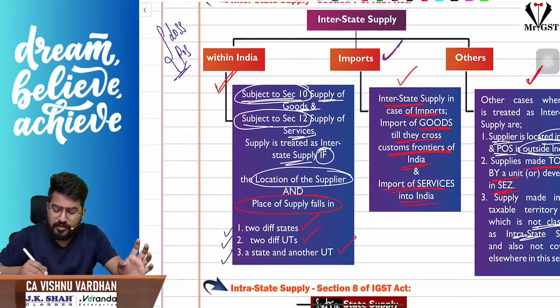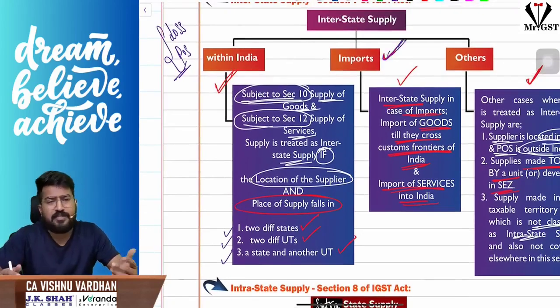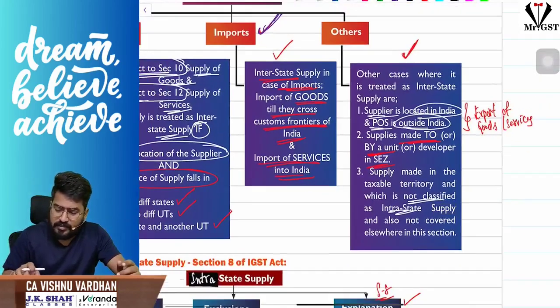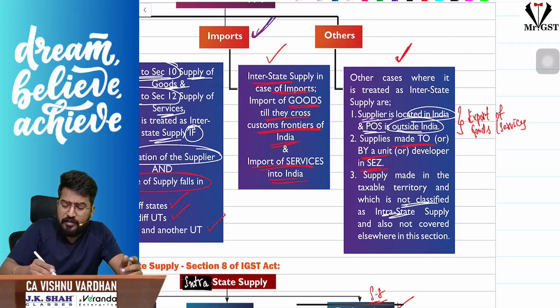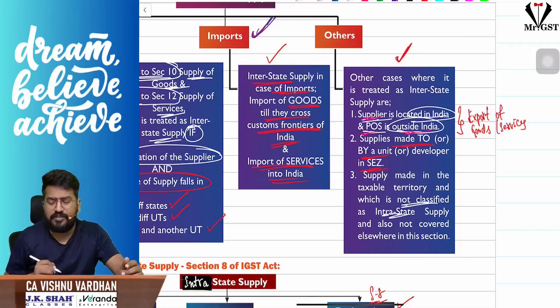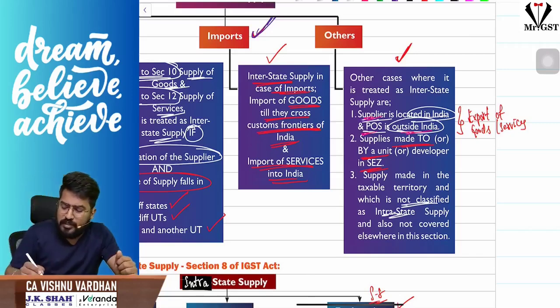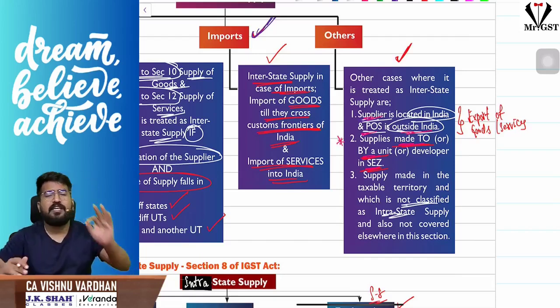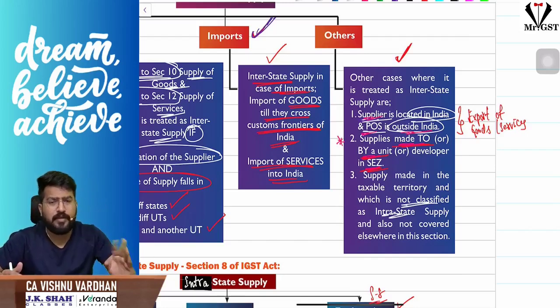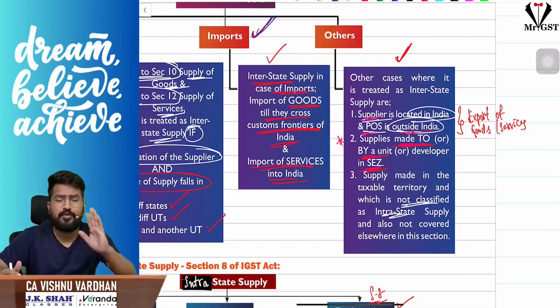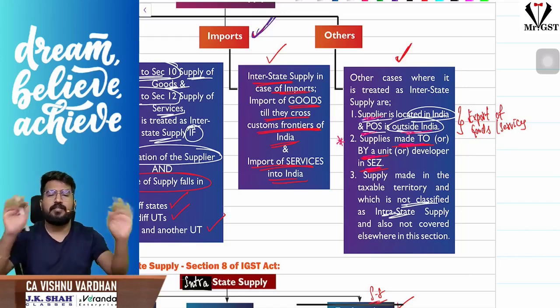And imports, of course, are called interstate supplies. In other cases, we can call it interstate supply where the supplier is located in India and the place of supply is outside India. That means nothing but exports. Supplies made to or by an SEZ unit or developer, this is an important one. Remember always, any supply made by an SEZ unit or to an SEZ unit, made by an SEZ developer or to an SEZ developer, is interstate supply.